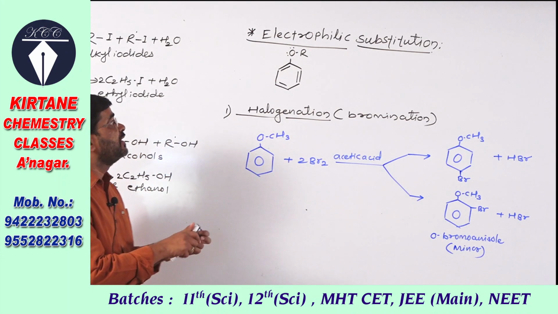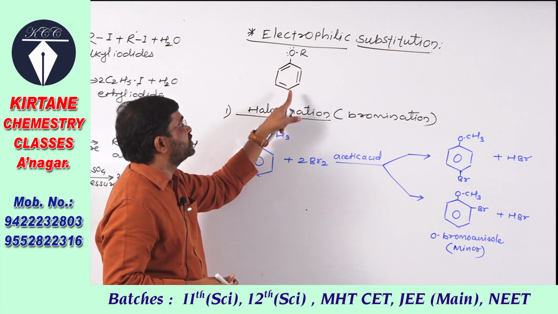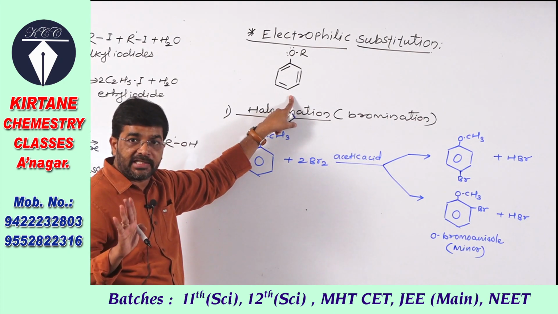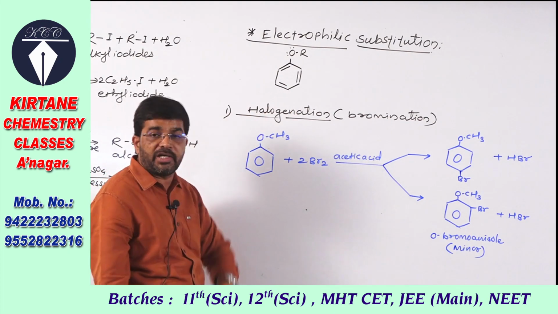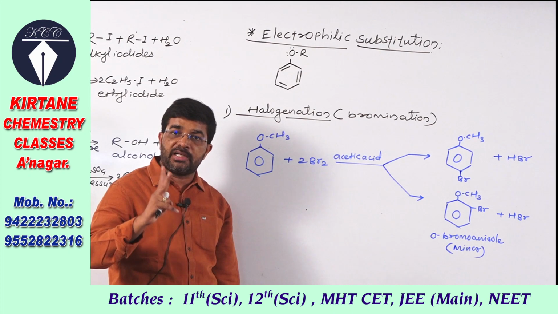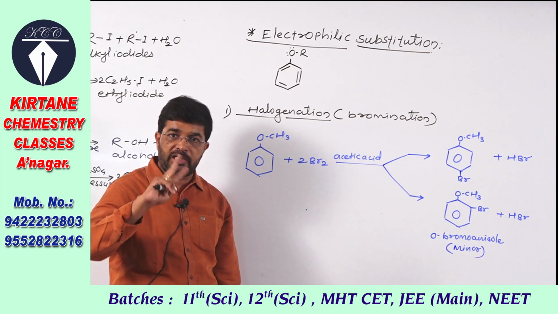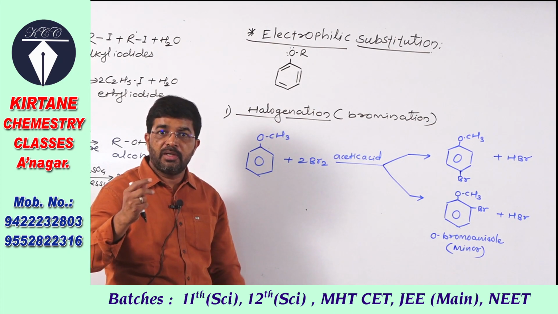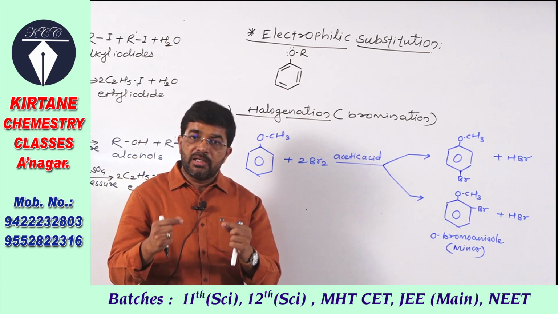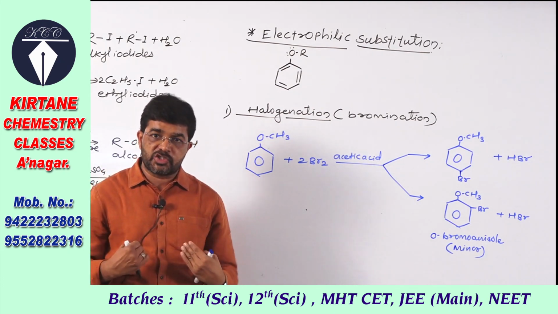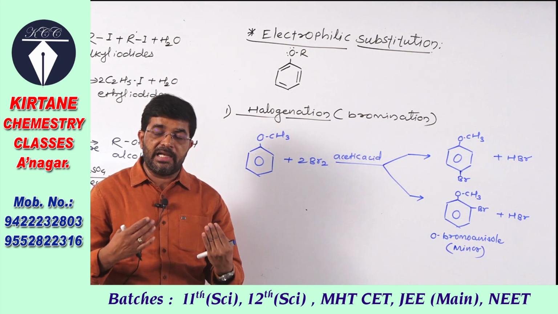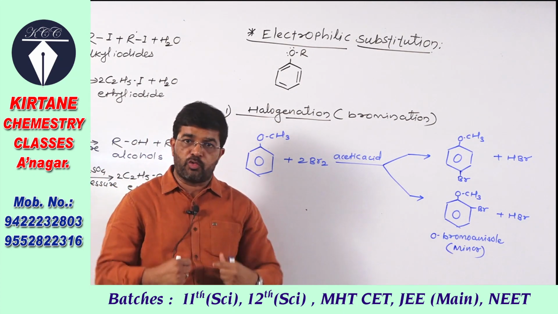Here you see, this is the alkoxy benzene, an aromatic ether, because a benzene ring is there. The oxygen atom in ethers contains two lone pairs of electrons. The benzene ring is an electron withdrawing group.